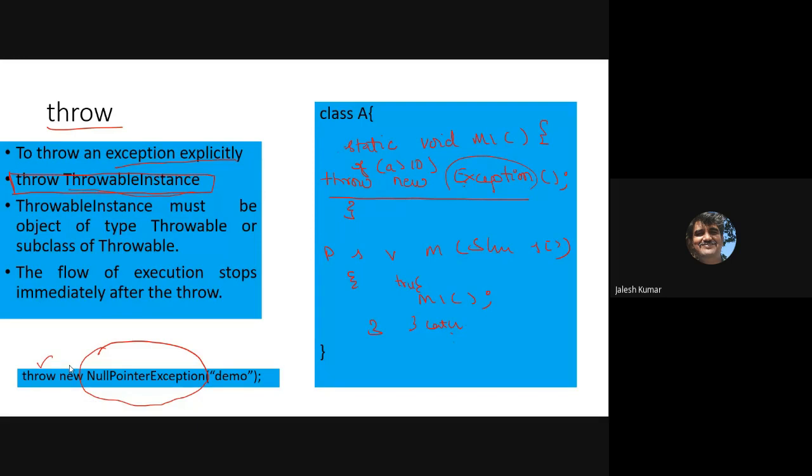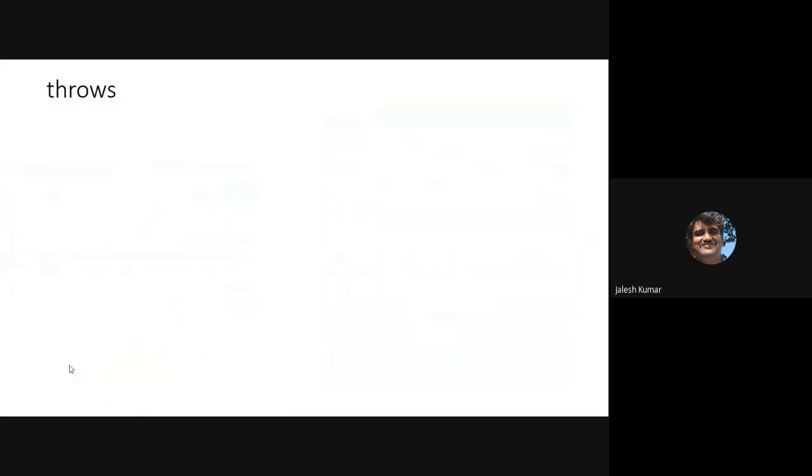Your system will not throw the exception. You are throwing the exception. When you want to throw any exception, you have to create the instance and then throw it. Which type of instance do you have to create? A Throwable instance. What is a Throwable instance? All the different types of exception, that particular instance you have to throw. So that's about throw. And then comes throws.